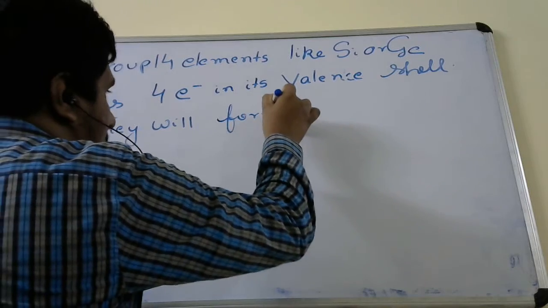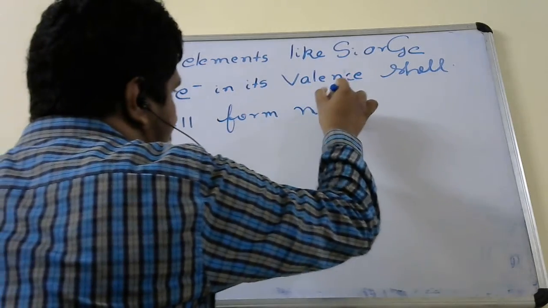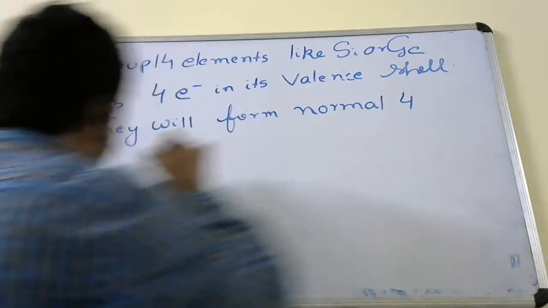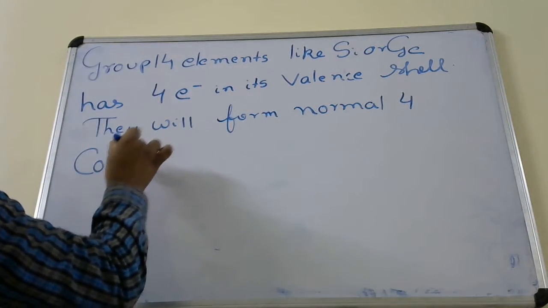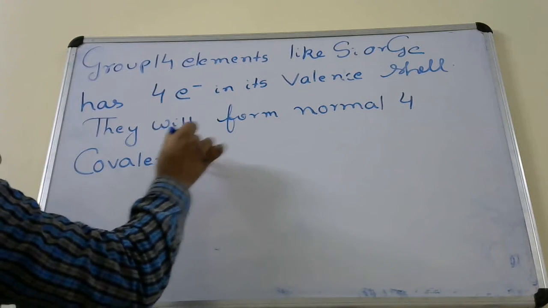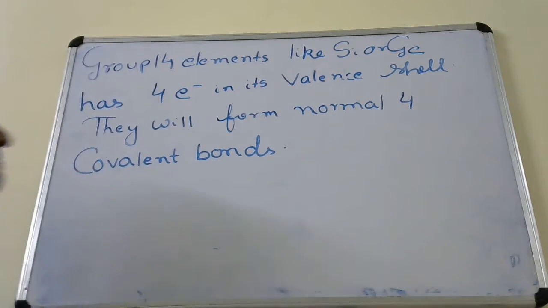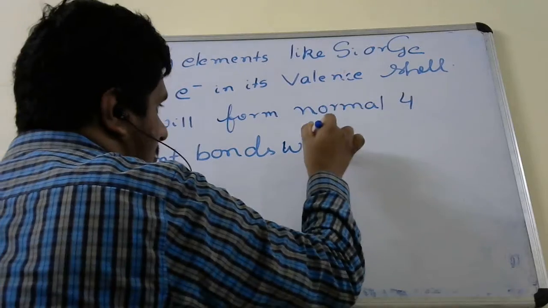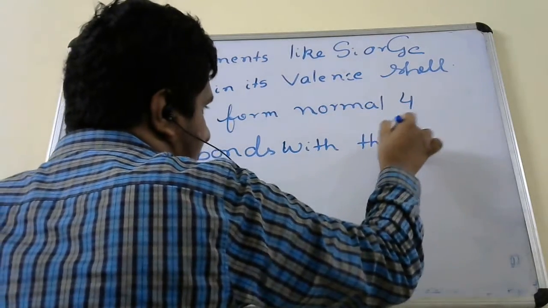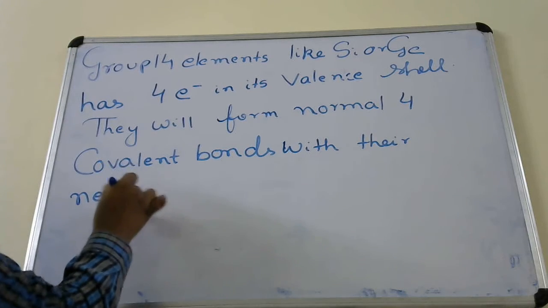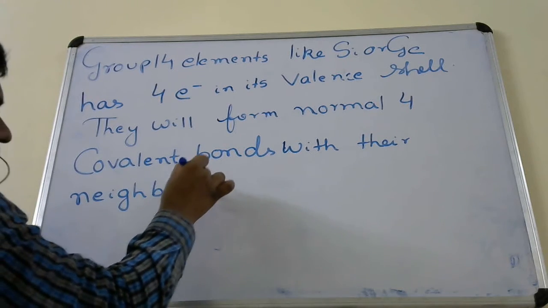They will normally form 4 covalent bonds with their neighboring atoms.